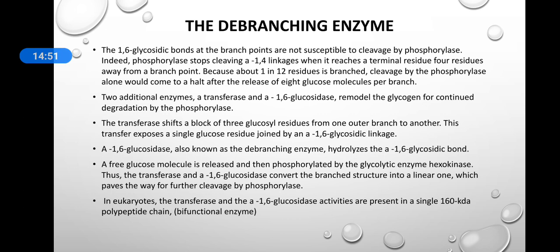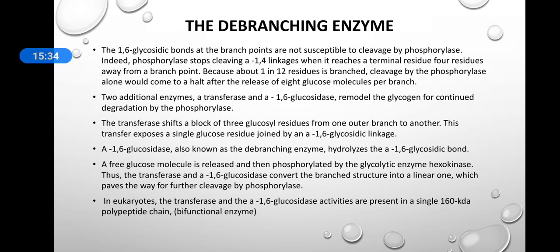There are two enzymes, a transferase and a 1,6-glucosidase. They will remodel this glycogen so that the degradation pathway of phosphorylase can continue. What the transferase enzyme does is shift a block of 3 glycosyl residues from one outer branch to another. This transfer will expose a single glucose residue joined by the 1,6-glucosidic linkage. That is the activity of the transferase enzyme.